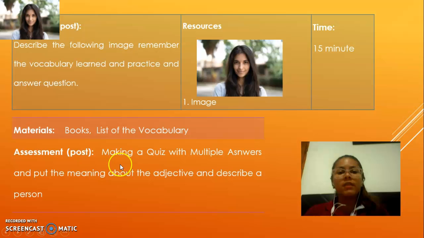For the assignment, we have to take into account three points. The first, a quiz with multiple answers. Second, put the meaning of the adjectives. And third, describe a person. I consider that if the student resolves the quiz and has a good grade, they reach the goal or objective, which is to describe and identify different adjectives.